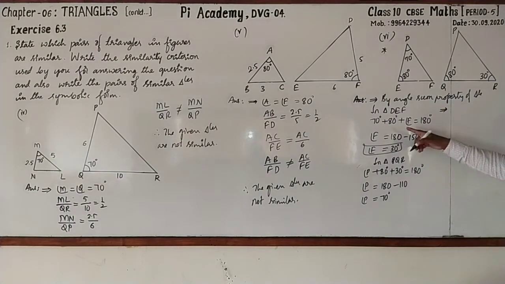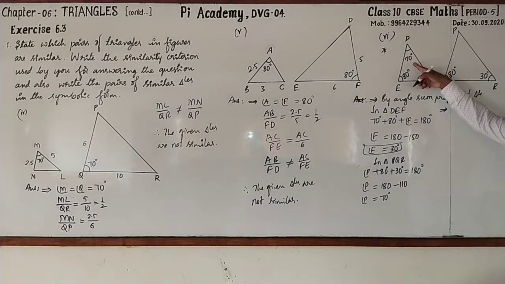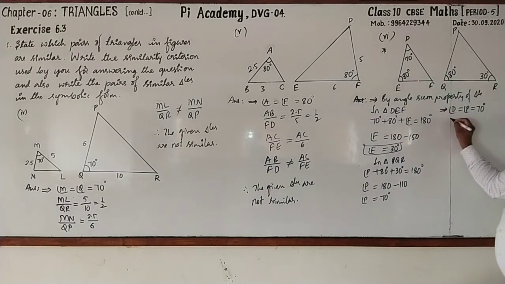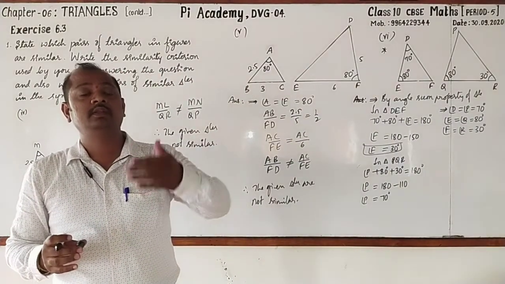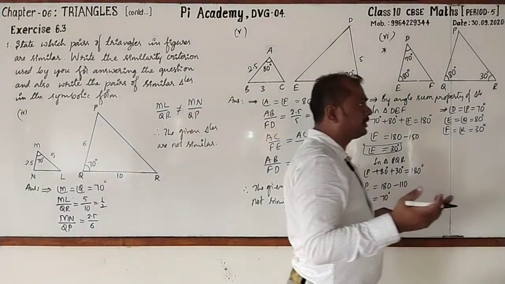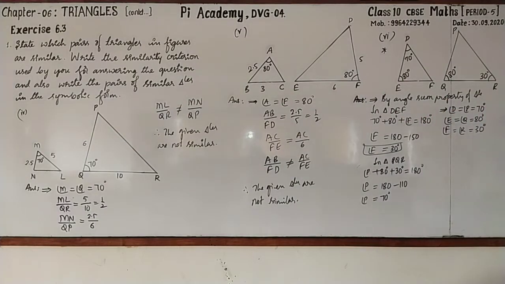Now you just observe it. Angle D is 70 degree. Then P is also 70 degree. Angle D equal to P equal to 70 degree. Next, angle E equal to Q equal to 80 degree. Then angle F is equal to R equal to 30 degree. Then what is it? The corresponding angles are equal. If the corresponding angles are equal, then the corresponding sides will be in the same ratio. Hence, the two triangles are similar.